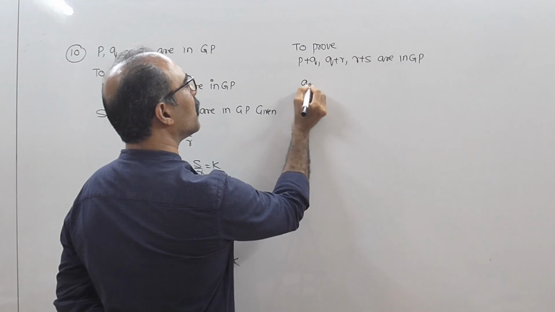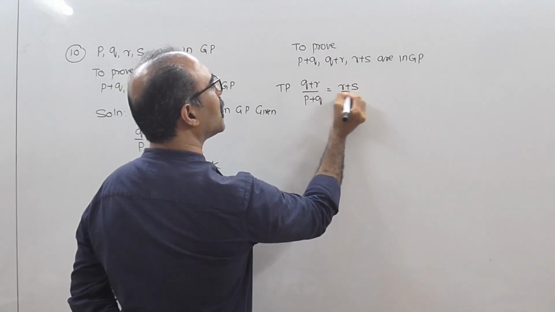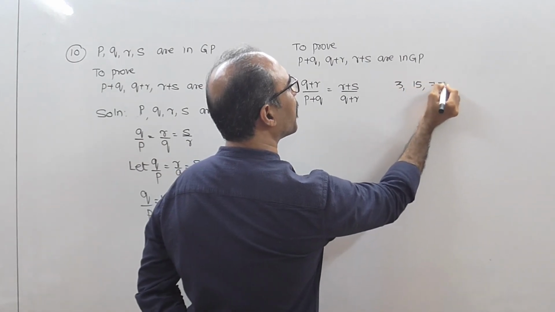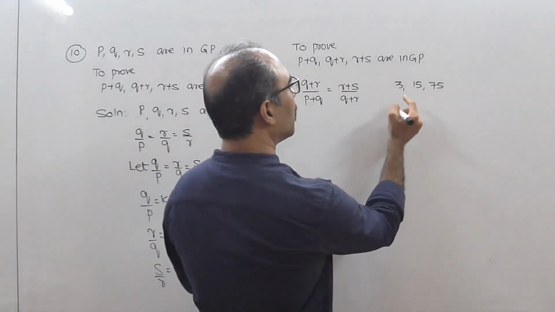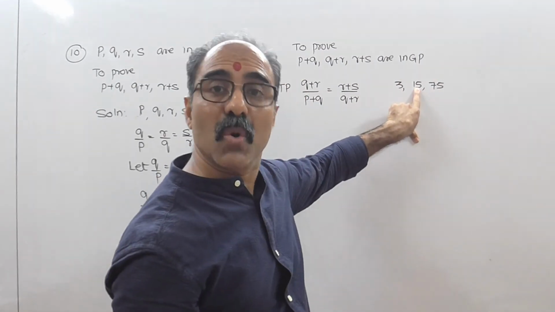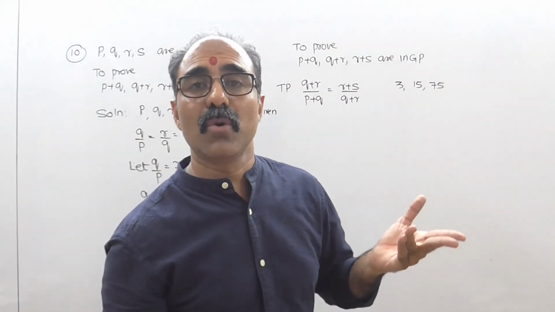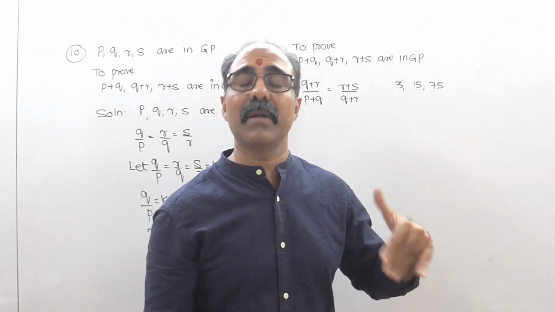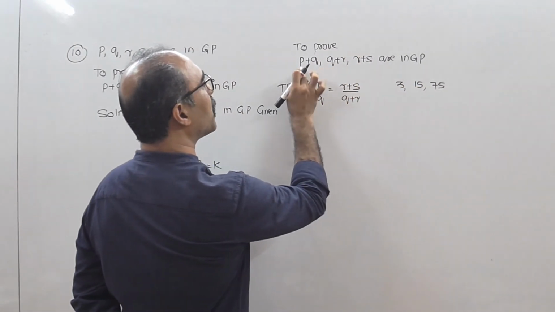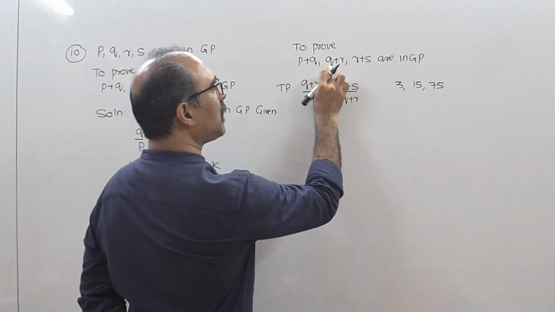To prove it, I have to prove the second term upon the first term equals the third term upon the second term. Let me explain again. For 3, 15, 75, if asked whether it is a GP, I will do 15 by 3 and find the answer, then 75 by 15 and find the answer. The answer of 15 by 3 is 5, and the answer of 75 by 15 is also 5. So the answer of LHS is 5 and the other is also 5, therefore the sequence is in GP. In the same way, here we have alphabets, so instead of 15 by 3 I will do Q plus R upon P plus Q, and instead of 75 by 15 I will show R plus S upon Q plus R.